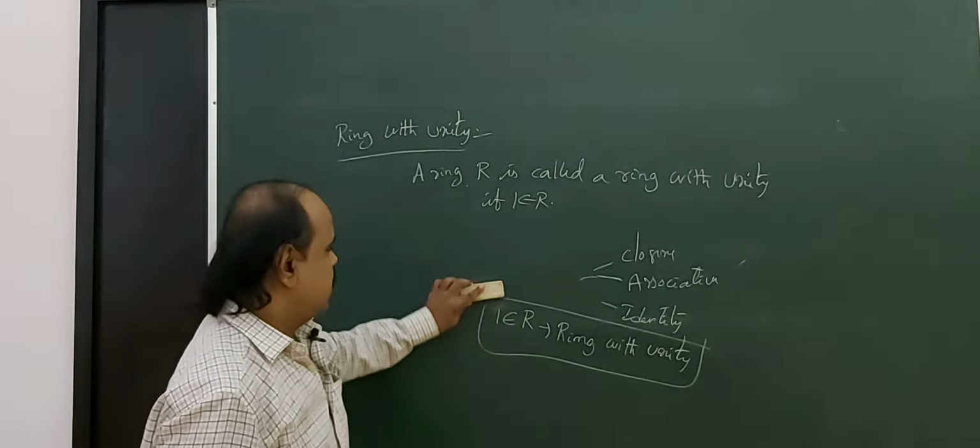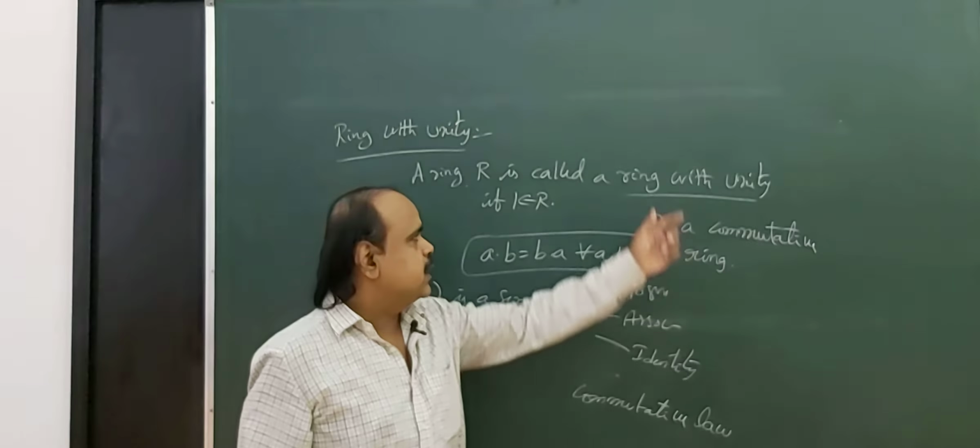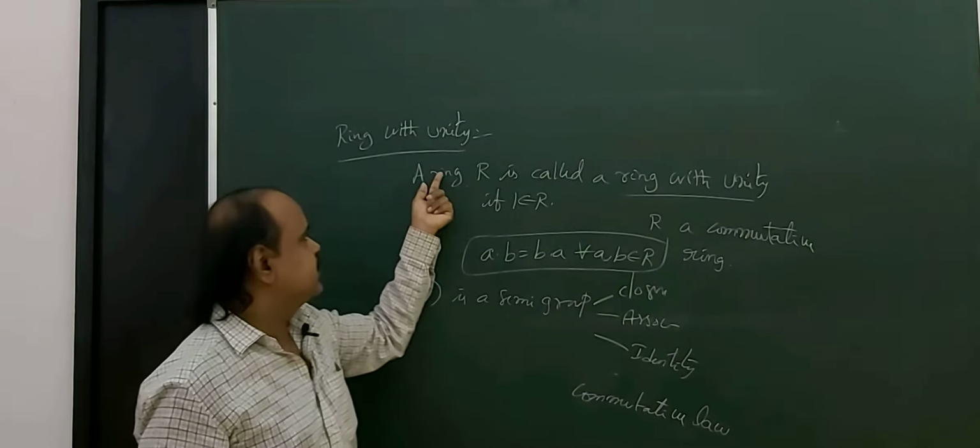So here we see two more definitions: ring with unity and commutative ring. Ring with unity means it is already a ring which contains one. In the definition of a ring there is no need for 1 to belong to R. If 1 belongs to R, then the ring is called a ring with unity. In a similar manner, in the definition of a ring, there is no need for the commutative law under multiplication.